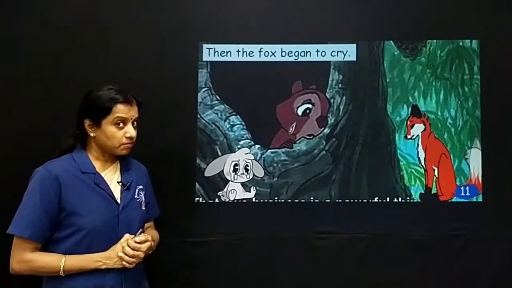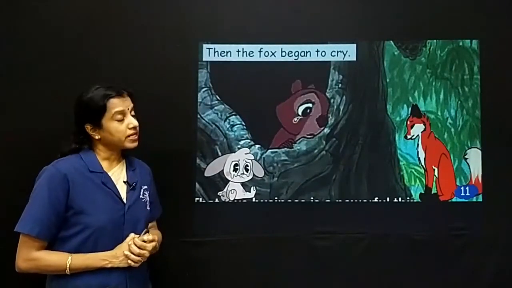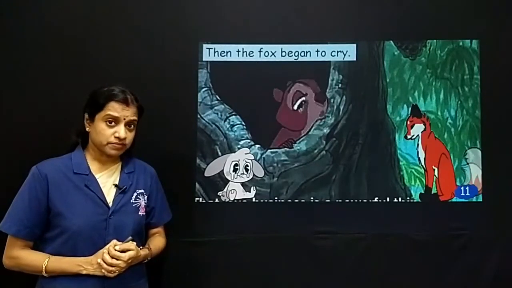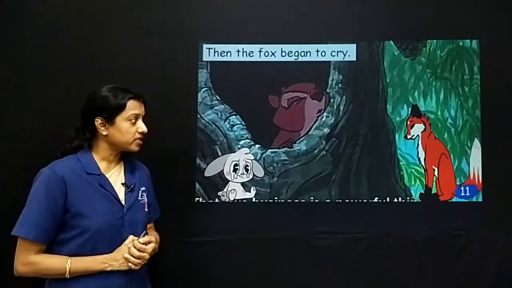Now the fox is here again. Then the fox began to cry. You can see all the three animals are crying. Even the fox began to cry.